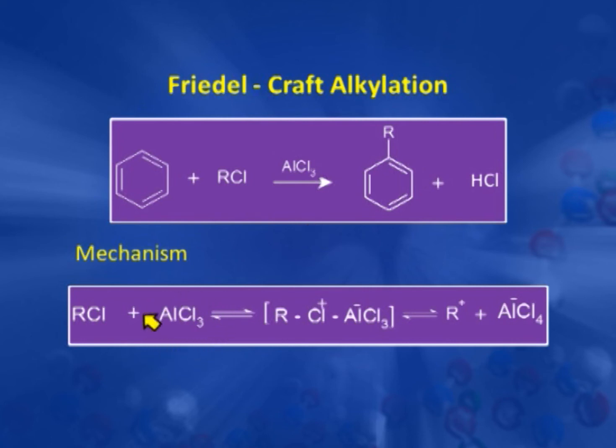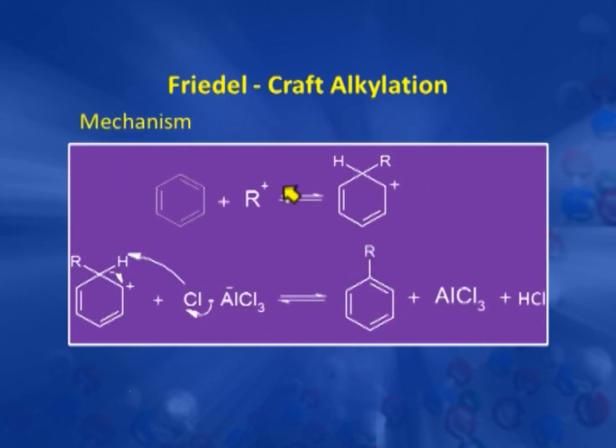This alkyl halide reacts with this aluminum chloride and forms this intermediate charge complex and the carbon Cl bond becomes polar in nature, and this gets broken and gives the free carbocation and a base AlCl4 minus. Now, this carbocation is an electrophile, it is an electron deficient species, and it is attacked by this benzene ring, and again there is a formation of an intermediate carbocation, and this is a slow step.